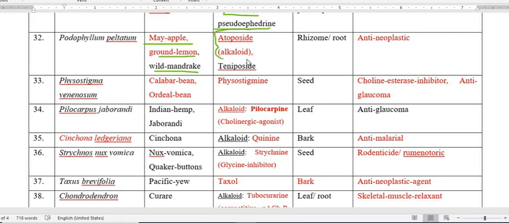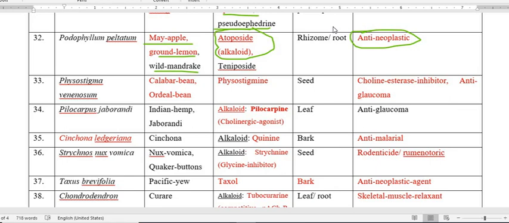Etoposide is an alkaloid, and why is this important? Because we are using it as an anti-neoplastic agent. So that is why this is very very important.